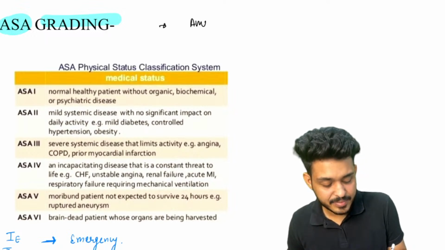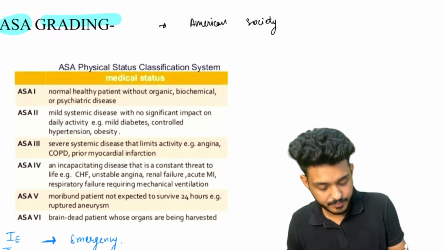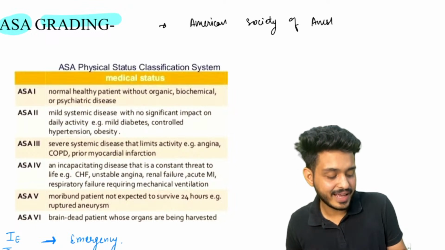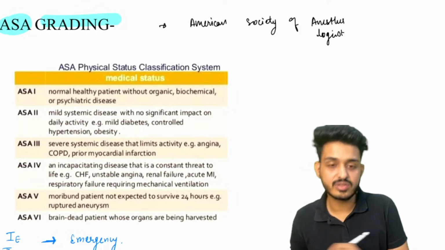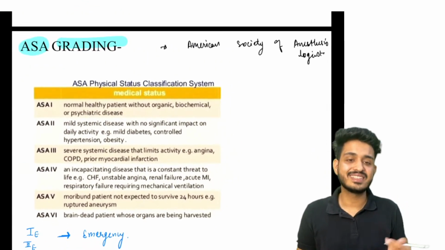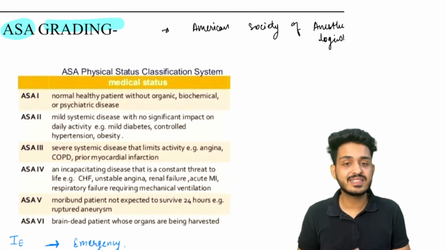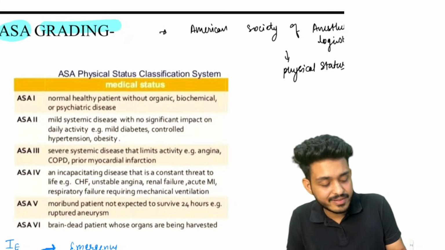ASA means American Society of Anesthesiologists grading. And what are the things we will be assessing here? We will be assessing the physical status of the patient, whether the patient is fit for the surgery.